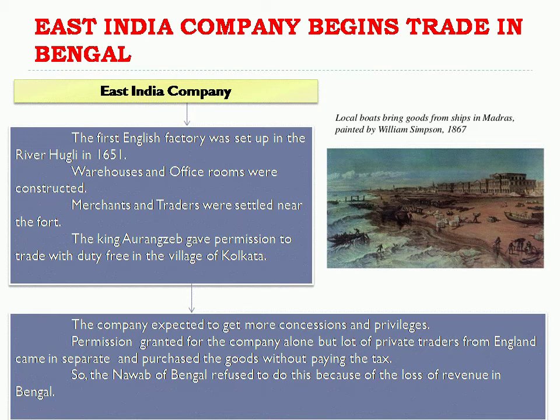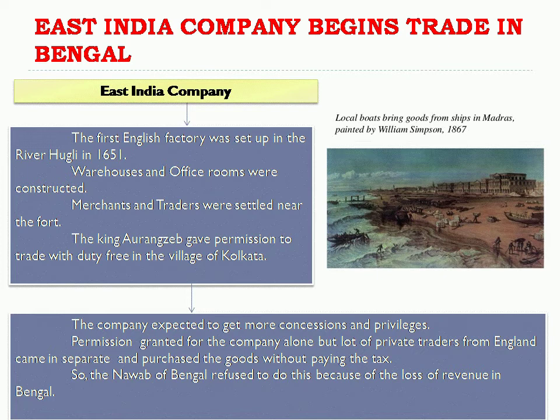So what happened? The Nawab of Bengal refused. After the death of Aurangzeb, the Nawab of Bengal. Who was the Nawab? I said, not zamindars, governors. Yes, the ruler. The Nawab of Bengal refused to do this because of the loss of revenue in Bengal. So a lot of loss in their revenue. Revenue means tax, because these people were not paying the tax. So they suffered heavy loss in Bengal.